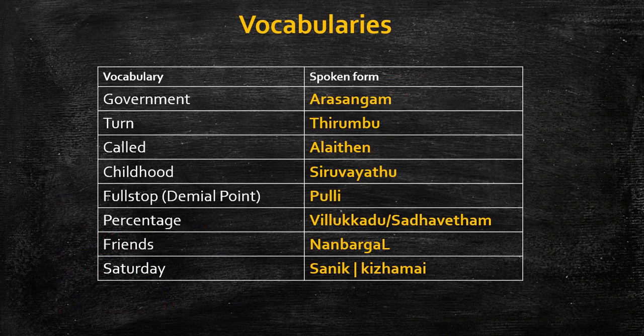So the next slide, we have come to the end already, and these are the vocabularies we have learned today. Government means அரசாங்கம். Turn is திரும்பு. Called is அழைத்தேன், கூப்பிட்டேன். அழைத்தேன் is more formal than that. கூப்பிட்டேன் is the right form for a spoken word. Childhood is சிறு வயது or சின்ன வயசு. Full stop is புள்ளி. Percentage is விழுக்காடு or சதவீதம். Friends is நண்பர்கள். Saturday is சனிக்கிழமை.